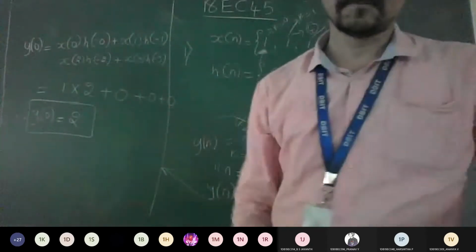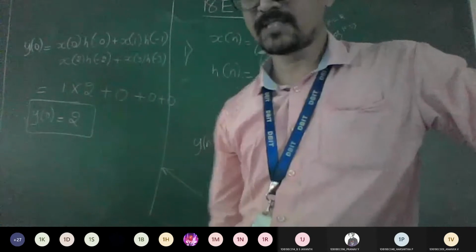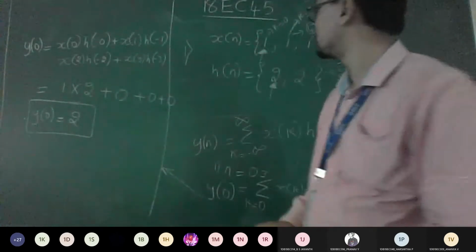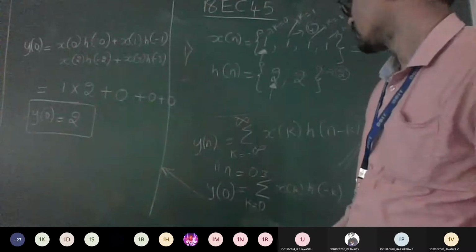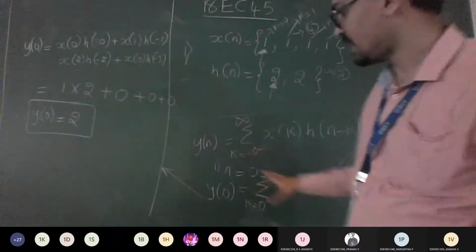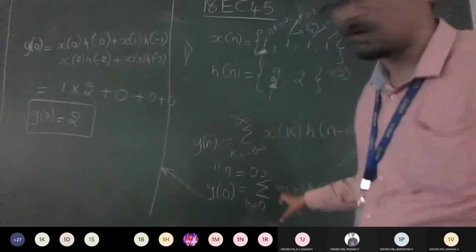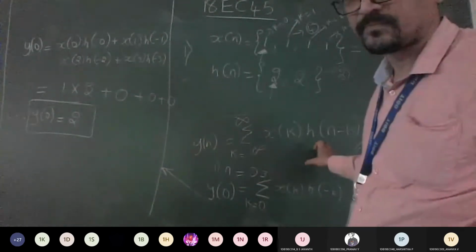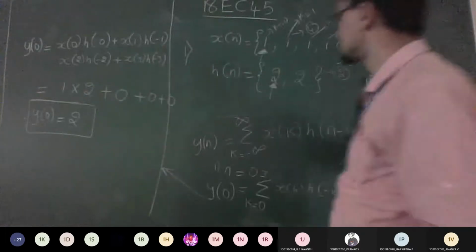Any doubts, anyone? No, sir. So is it okay now? Can you tell me what the answer is for n equal to 1? Repeat the same procedure. Just remember the formula and expand it. k remains the same, 0 to 3. The only thing you should vary is n. So now this will become h of 1 minus k. Keep solving this and tell me the answer.